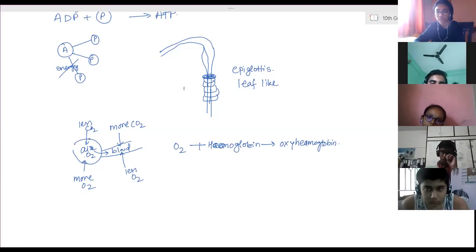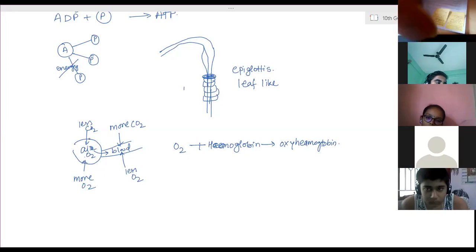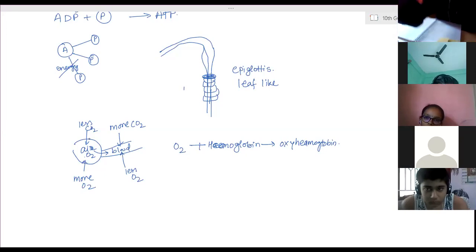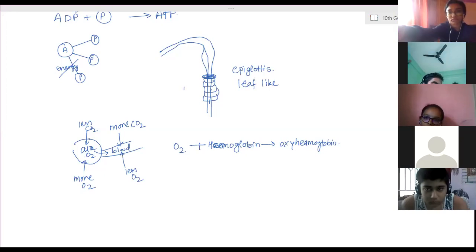Now the blood is rich in oxygen, that is, oxygenated blood goes towards the heart, and from the heart it is transported to each and every cell with the help of arteries. Now this is carbon dioxide. This alveoli has more carbon dioxide. When we exhale, that carbon dioxide is eliminated in the air. So we are giving out carbon dioxide. It's clear? Along with carbon dioxide, some other gases are also exhaled out.